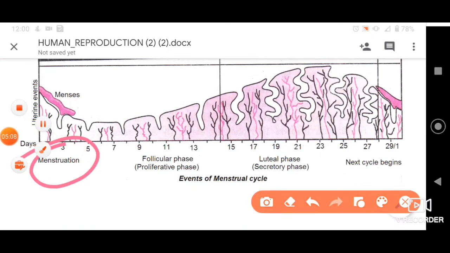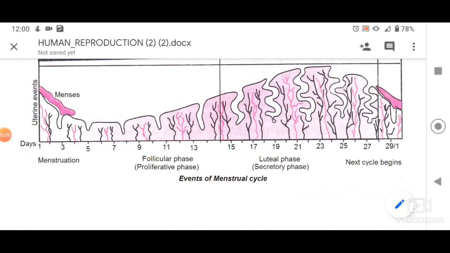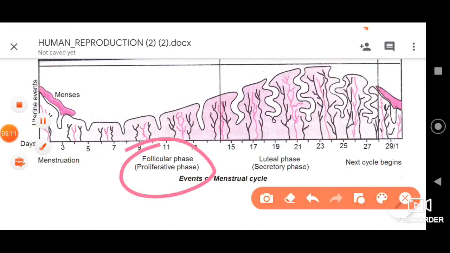So moving ahead, we next have the pre-ovulatory phase, or we can also call that the proliferation phase or the follicular phase. This phase occurs from the 6th to 11th day of the menstrual cycle. In fact, during this phase, what happens, let us understand.